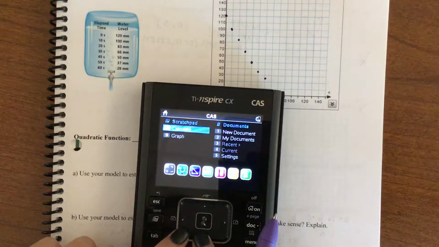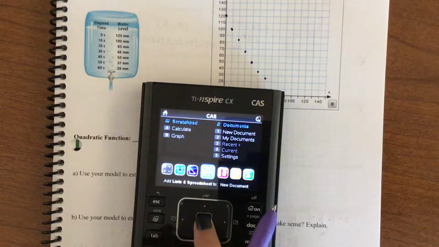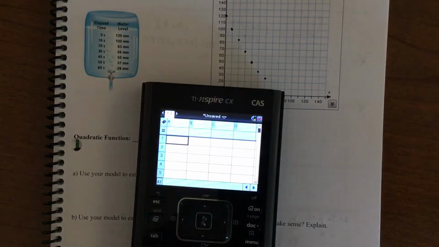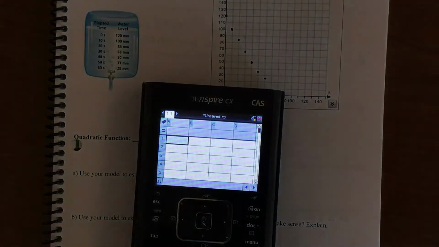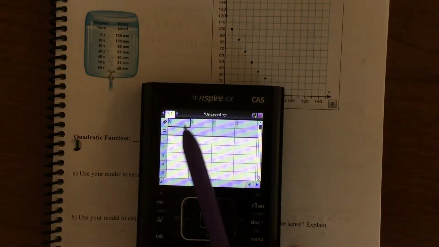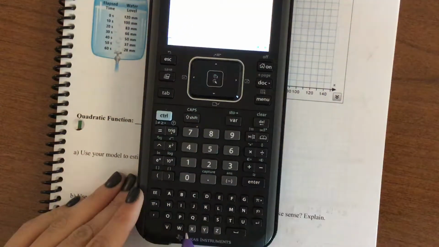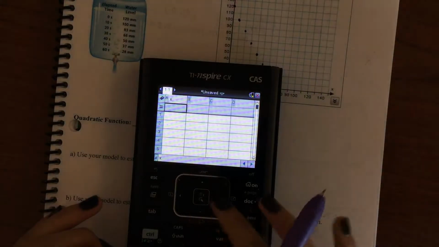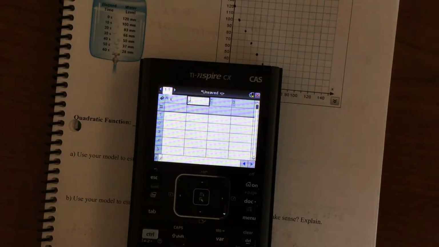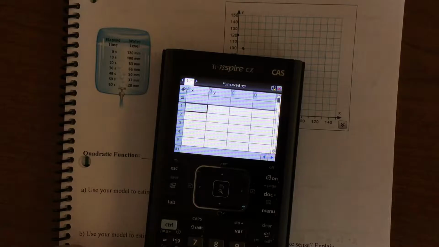So we're going to go down to this Excel spreadsheet looking button, and it's going to pull up what looks like an Excel spreadsheet document, and we're going to scroll up to this A cell, and we're going to click X, which is down here, and then we're going to scroll down and over to B, and we're going to click Y. Then we're going to go to our X column, and we're just going to list all of our X values, and we're going to hit enter every time we do.